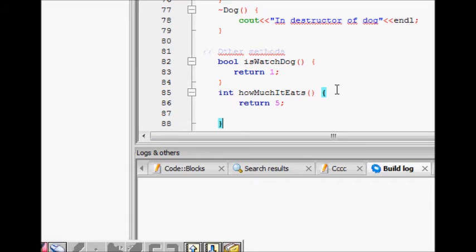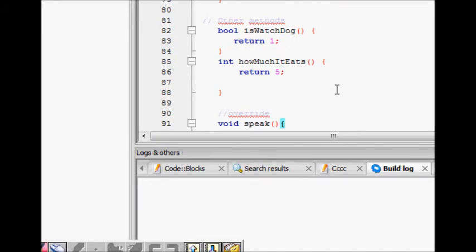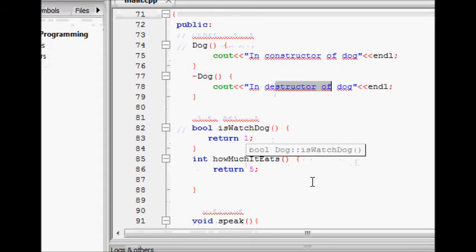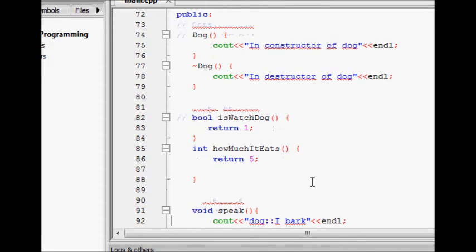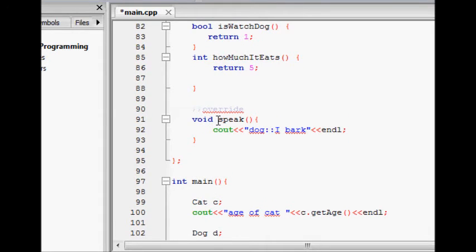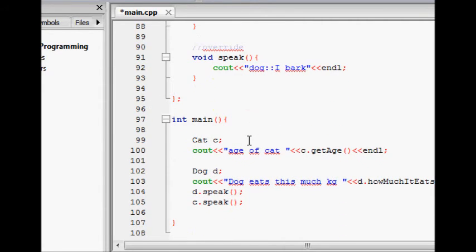Let's come to dog. It's an animal, of course, but we are not deriving it from a cat. A dog is not a cat, so we are deriving it from animal. A dog is an animal. So we are in the constructor of dog and destructor of dog. Some dog properties: is it a watchdog, is it a working dog, how much the dog eats. And then we have some functions like speak. Speak was already there in animal, but we have defined it again, and we will see in later lectures why.